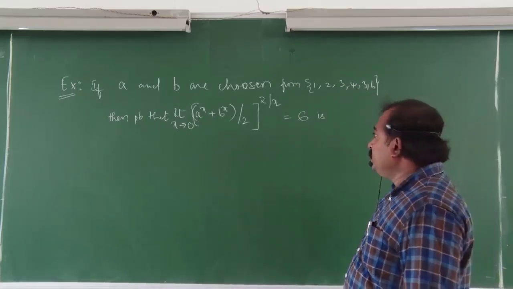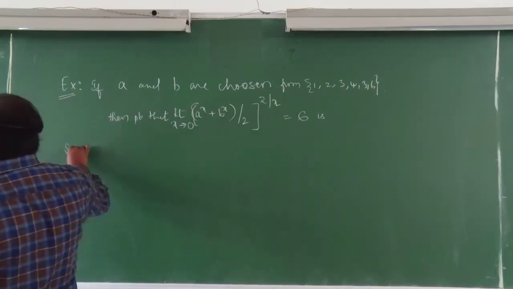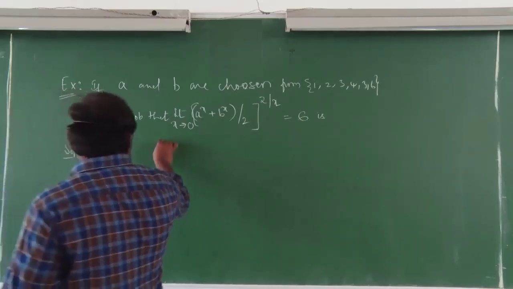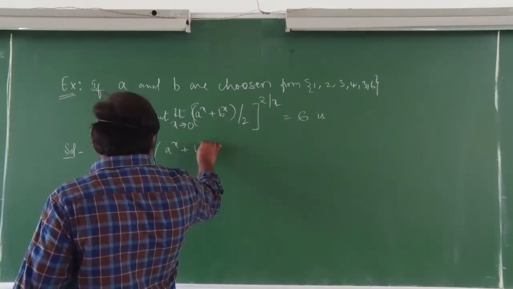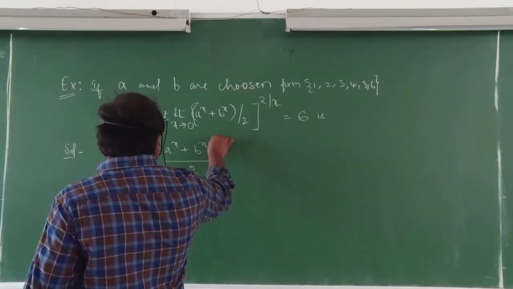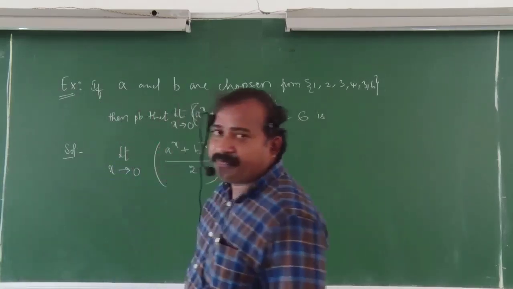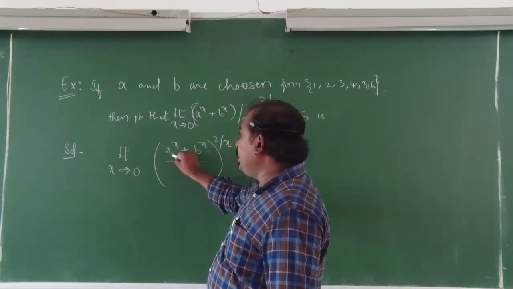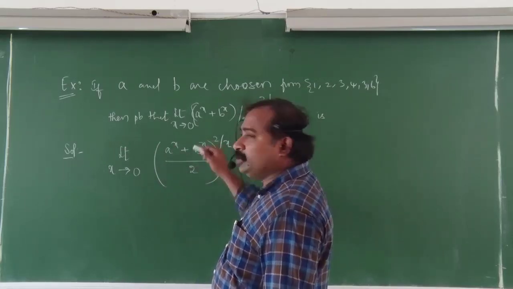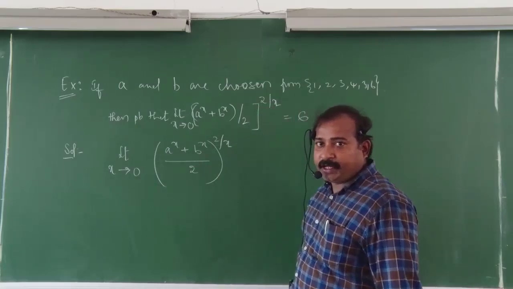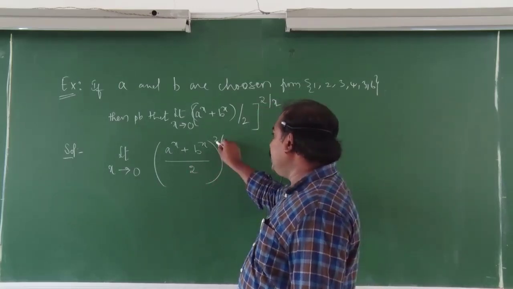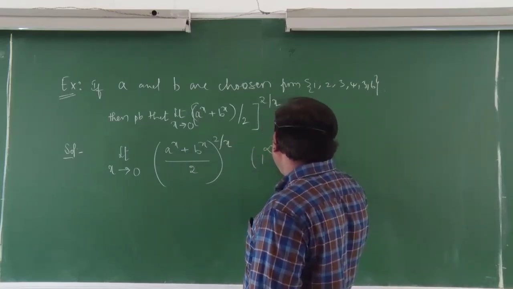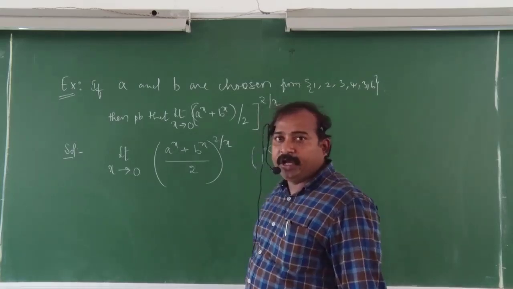So here if you observe, first of all, by data, limit x tending to 0 of (A power x plus B power x by 2) whole power 2 by x, this is the value they given. Directly substitute the value as x tending to 0. A power 0 is 1 plus B power 0 is 1, 1 plus 1, 2. 2 by 2, 1. Then here the power is 2 by 0, which means infinity. So this is in the 1 power infinity form.